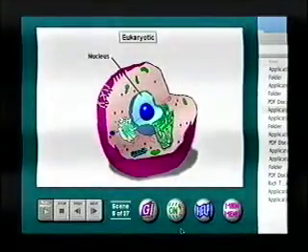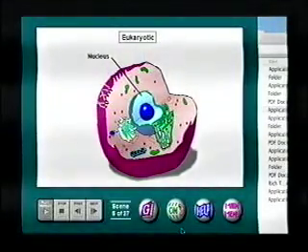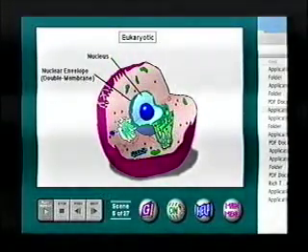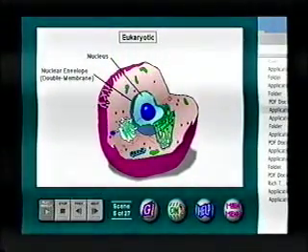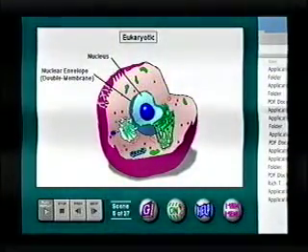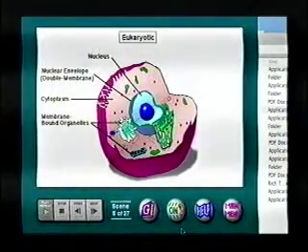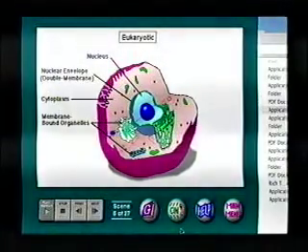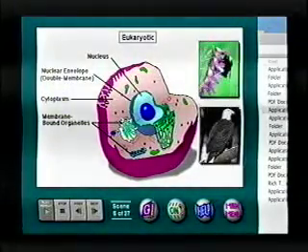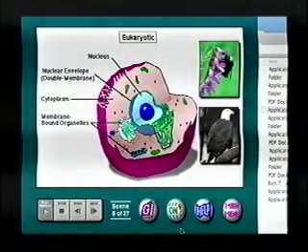In contrast, the eukaryotic cell has a nucleus that is bound by a double membrane, or nuclear envelope. DNA is located within the nucleus. The entire area outside the nucleus and within the cell membrane is called the cytoplasm. Membrane-bound organelles with specialized functions and structures reside within the cytoplasm. Eukaryotic cells are present in protists, plants, fungi, and animals.